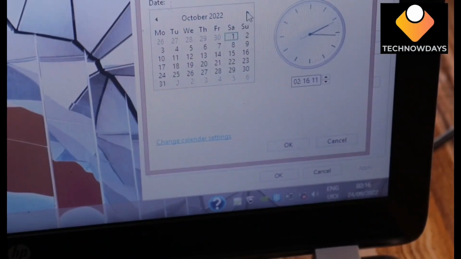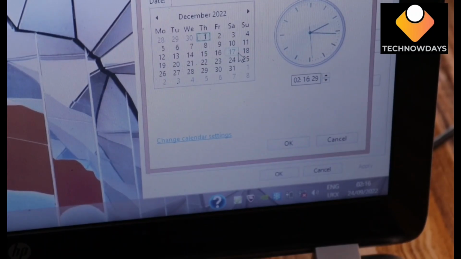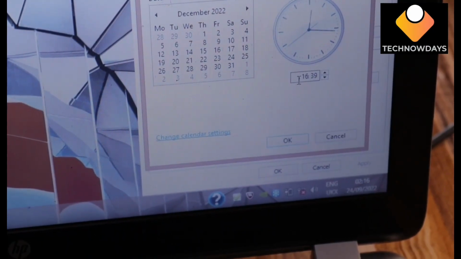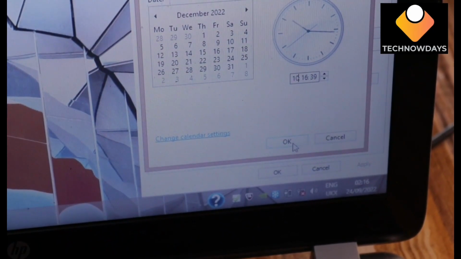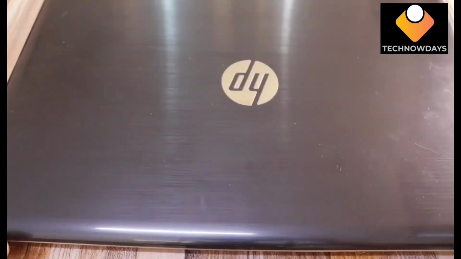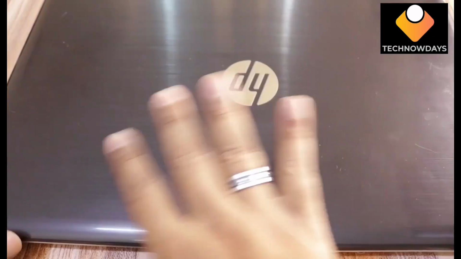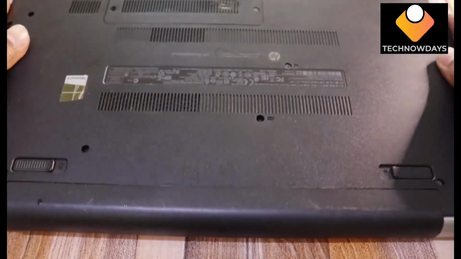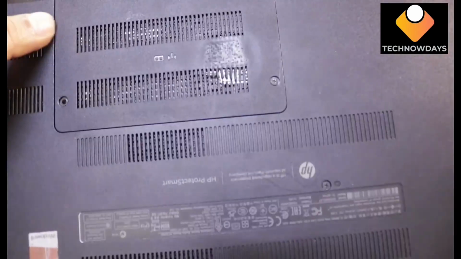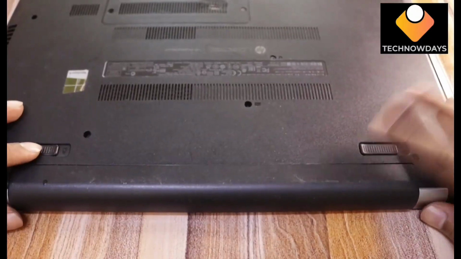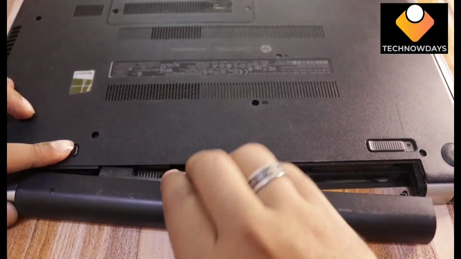How can we recognize that the battery has failed? You have to check the time and date setting. It will be different, and when booting up, it will show a CMOS check battery error. It is difficult to boot up, some drivers will be missed, and the date and time will be reset. CMOS is complementary metal oxide semiconductor, a small amount of memory on a computer motherboard that stores the BIOS settings. BIOS is the software stored on the memory chip on the motherboard.